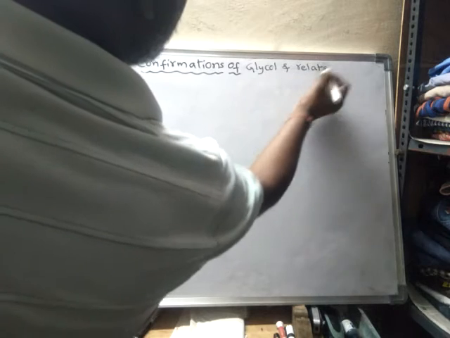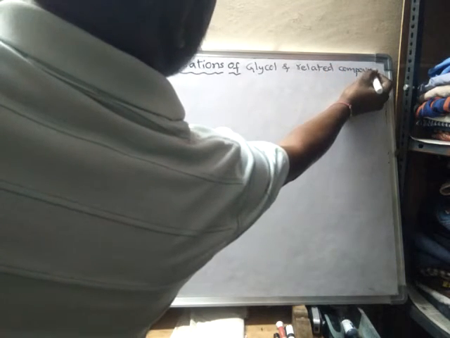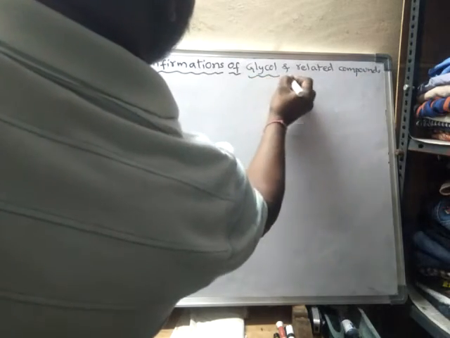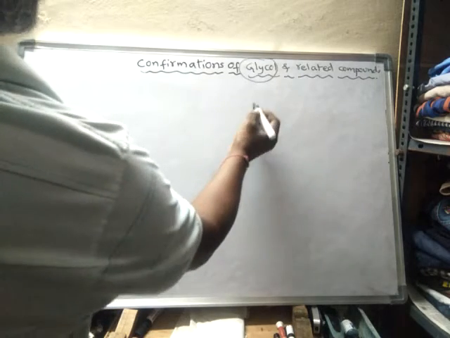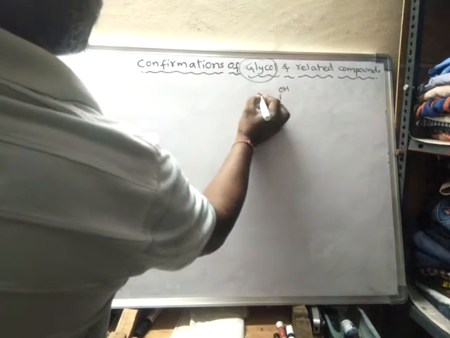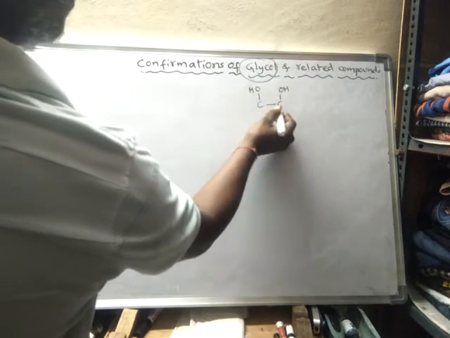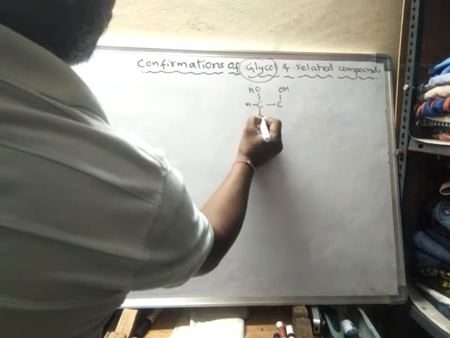Glycol and glycol related compounds. What is glycol? If two OH groups are present on two adjacent carbons of ethane, then it is said to be glycol.